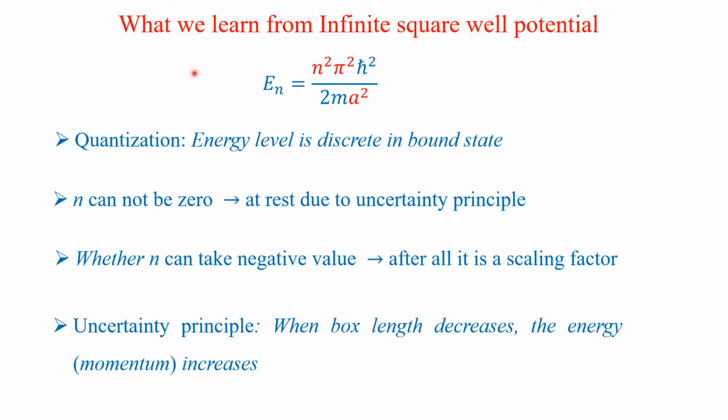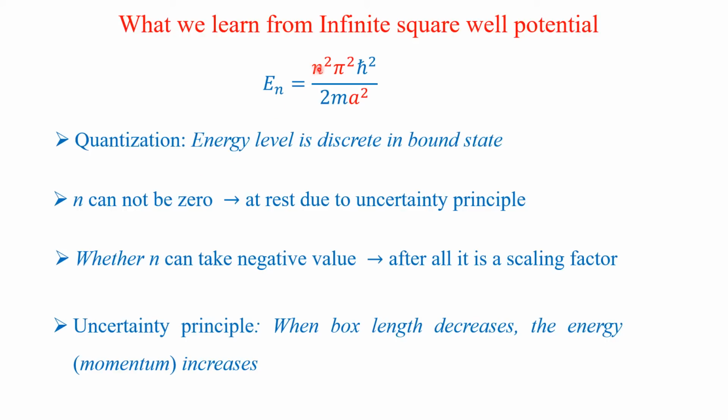Now we will see what we learned from the infinite square well potential. Just now we have seen the nth energy state is equal to n squared pi squared h cross squared over 2ma squared. From this we learned the quantization, because pi squared h cross squared over 2ma squared is a constant term except this n.